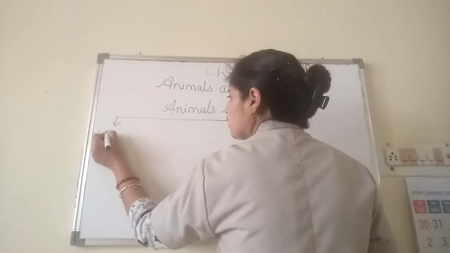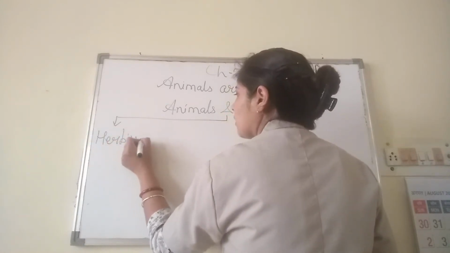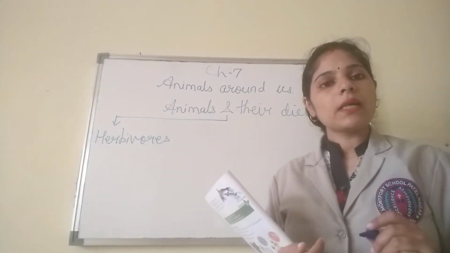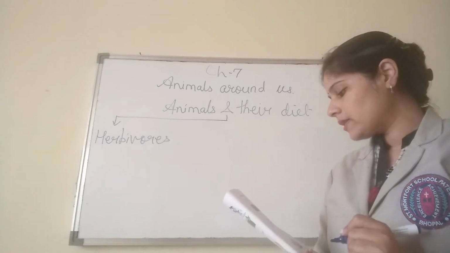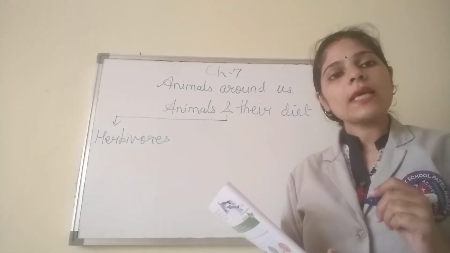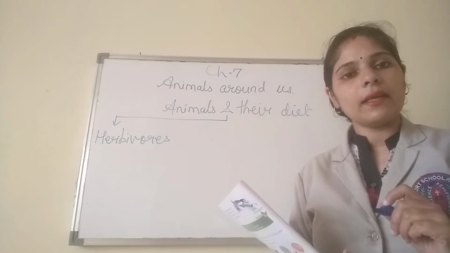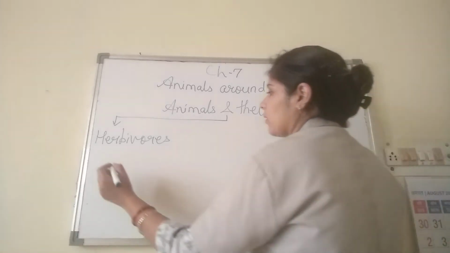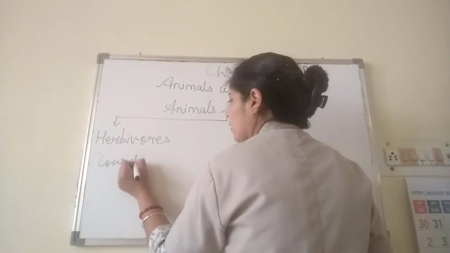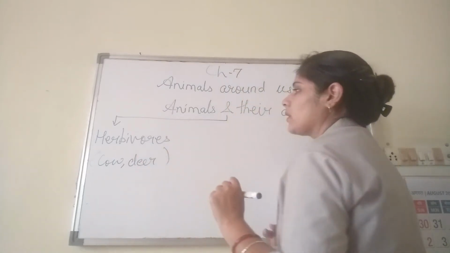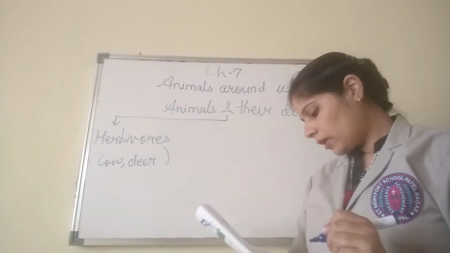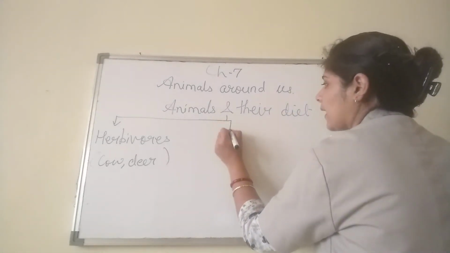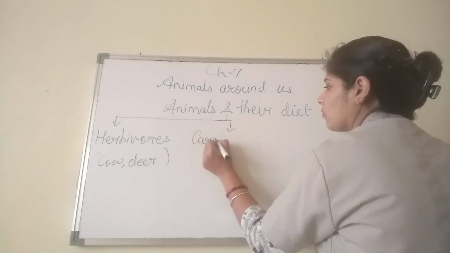The first one which we have learned is herbivores. So who are herbivores? Animals that eat green plants are called herbivores. These animals have specially designed teeth so that they can eat plants easily. Examples are the cow, deer, goat, etc. All these animals are called herbivores. Now we are talking about the next category, which is called carnivores.